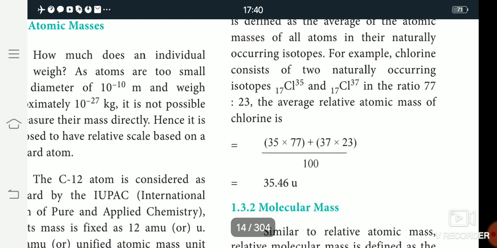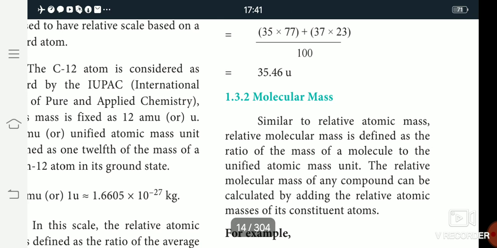Then the fourth one is molecular mass. Molecular mass is similar to relative atomic mass, so it is called RMM, relative molecular mass. Sometimes in your question paper it is written in short form as RMM.